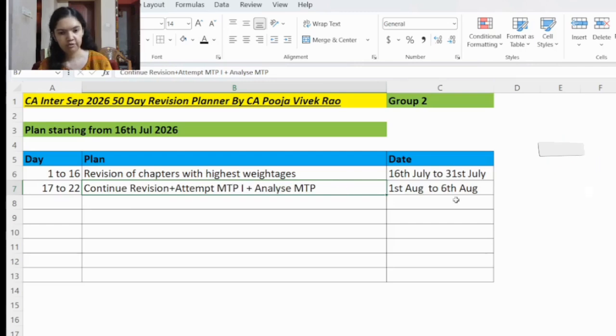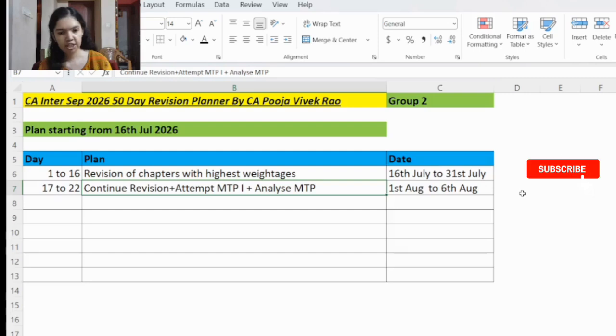So now suppose on 1st August you revised cost and management accounting the whole day, and on 2nd August half day you will revise cost and management accounting. Then in exam time, that is 2 PM to 5 PM, here you will attend the mock test paper. And after that, you will analyze the mock test paper.